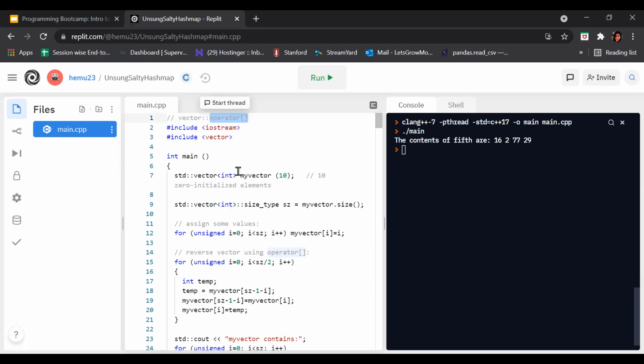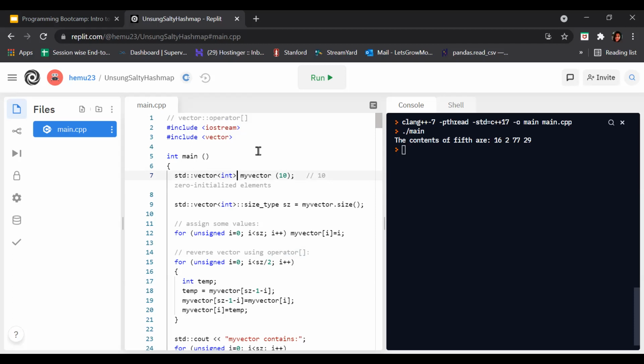A similar member function, vector at, has the same behavior as this operator function, except that vector at is bound-checked and signals if the requested position is out of range by throwing an out of range exception. Portable programs should never call this function with an argument n that is out of range, since this causes undefined behavior. So that's why we use the operator.